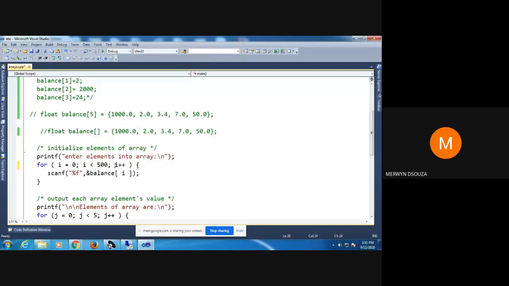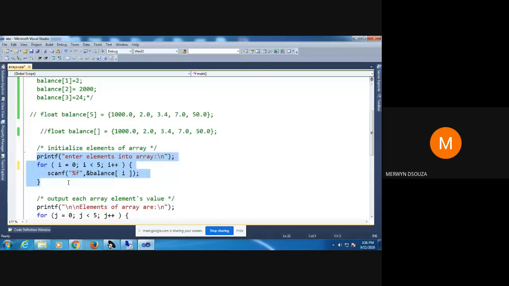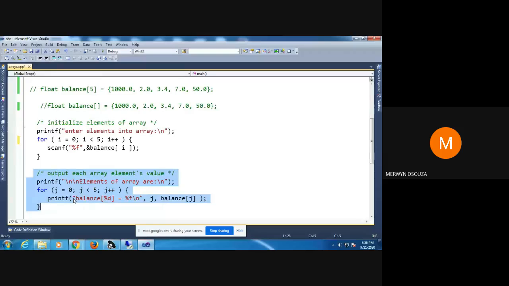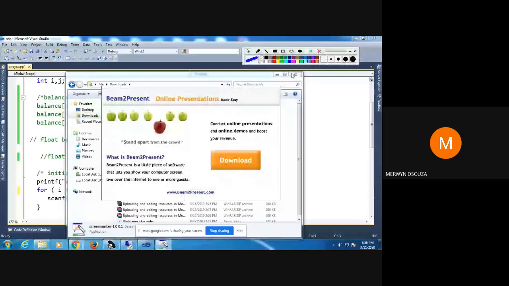Now I'll show you step by step how this for loop works. What I'm going to teach you next is how a for loop works, and how that array gets filled with a for loop. In the next lines we are going to display the values in an array. Here we are taking input in the first for loop, and in the second for loop we are outputting. The output is the same way as the input, so I will not repeat it. Please pay attention. If you have any doubt, you can always ask me. So I'll draw that array again.